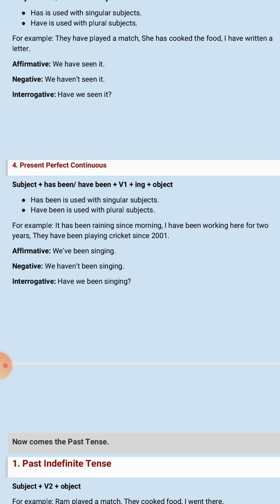In third you will see they have been playing cricket since 2001. Here year is given. That's why we use since here. So all these things keep in mind while doing tenses, that where you have to use since and where you will use for. So for singular we will use has been, and for plural we will use have been. So now your first part of tenses is complete, of present tenses.